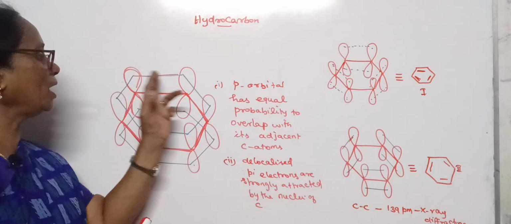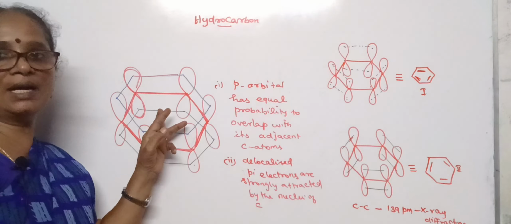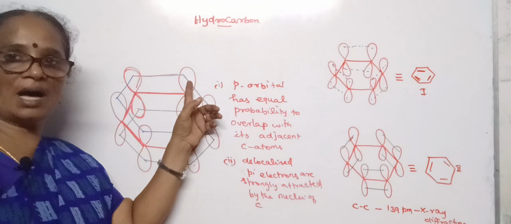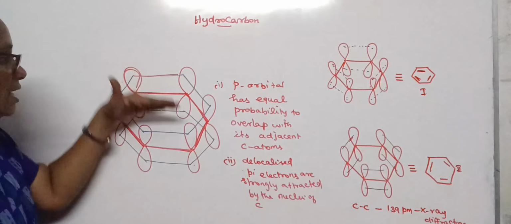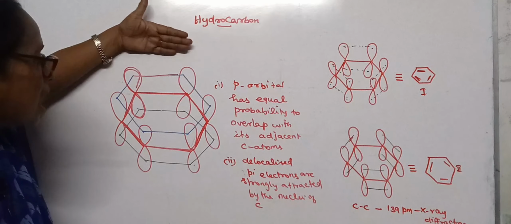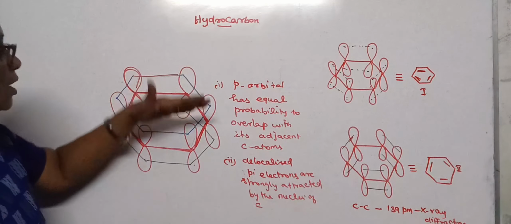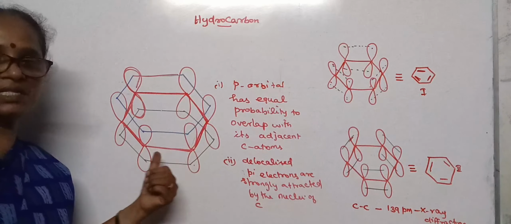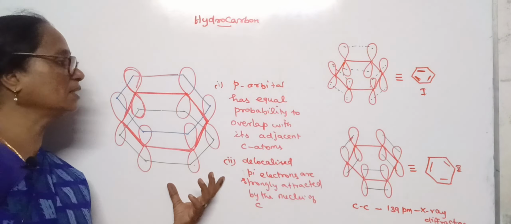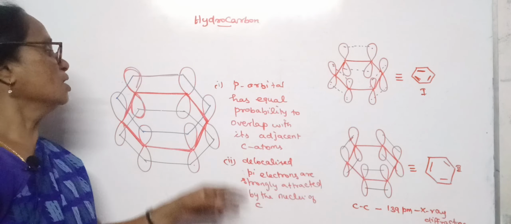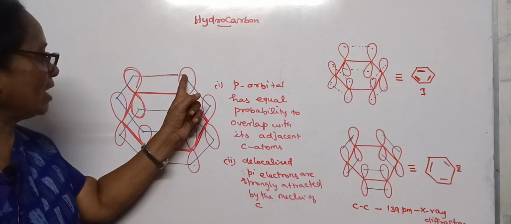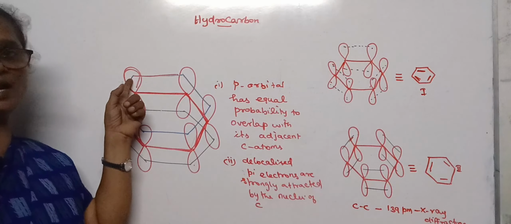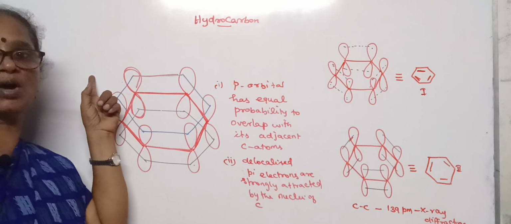So the 2p orbital of each carbon atom, after overlapping sideways or parallel, gives rise to a cloud just above the benzene ring and below the benzene ring. That makes the delocalization of pi electrons among the 6 carbon atoms. So the p orbital overlaps with the adjacent carbon atom, as well as the p orbital that can overlap with the next adjacent carbon atom.